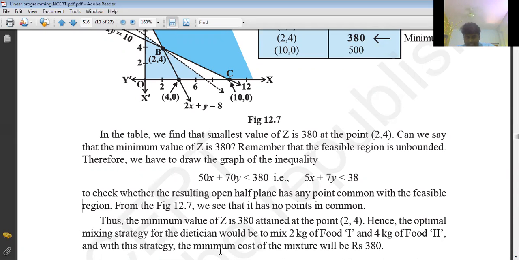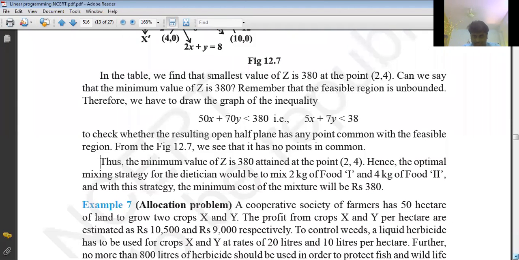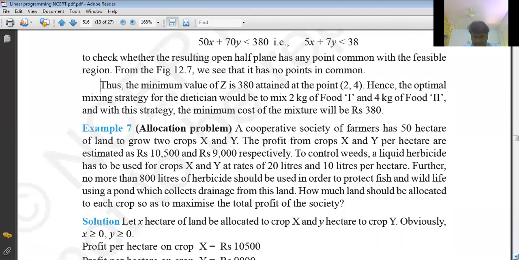And with this strategy, the minimum cost of the mixture will be 380 rupees. Correct? So like that we can conclude. So when will you draw this dotted inequality line? When the region is unbounded. Clear? So now let us go for solving one problem from the exercise. This example also you can do and understand.